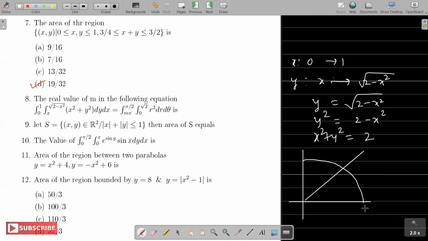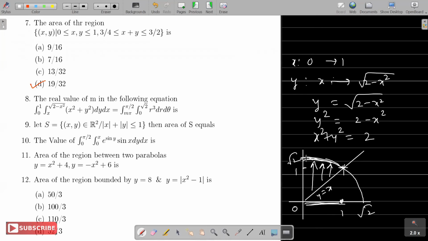And you can check where they intersect each other. y equal to x will give me x square plus x square, 2x square is 2, so x square is 1. That means this point is (1,1). Check. So the intersection is (1,1). Now, let's see the region once again. x goes from 0 to 1, so that is this part, and y goes from x to the circle. So y equal to x to y equal to the circle. So this is the region.